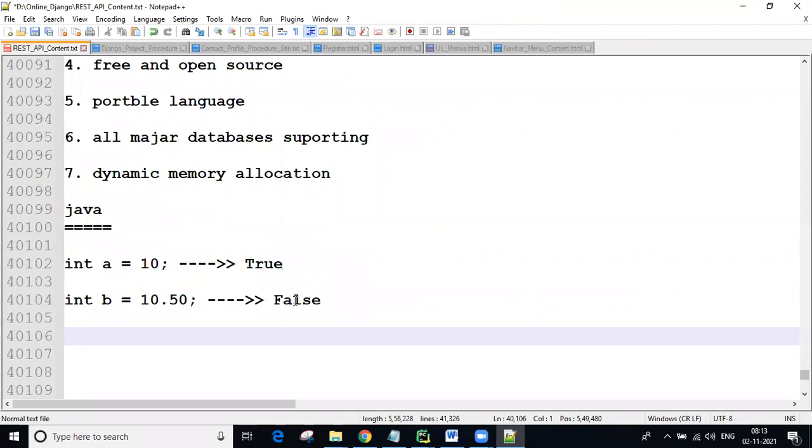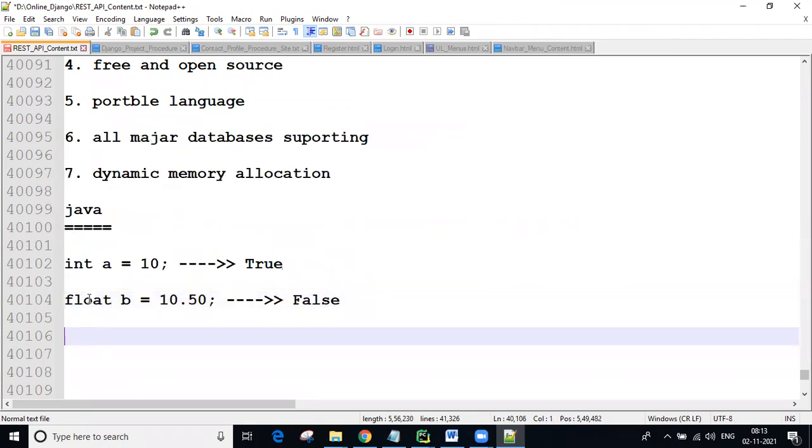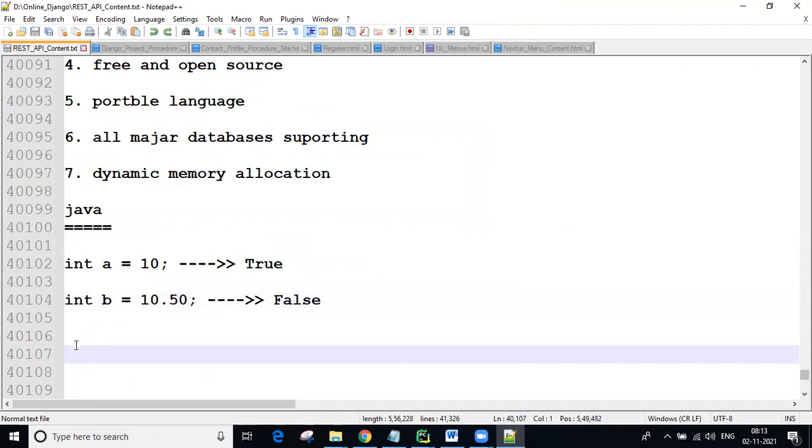That's why you are getting an error. This is called static data type. Whatever data type is represented here, the same data type we need to give. In this situation we need to write float, then it is satisfied. That is the static data type behavior.